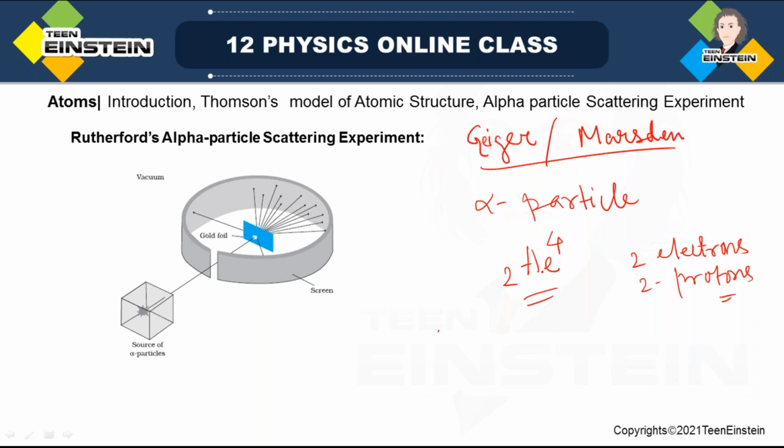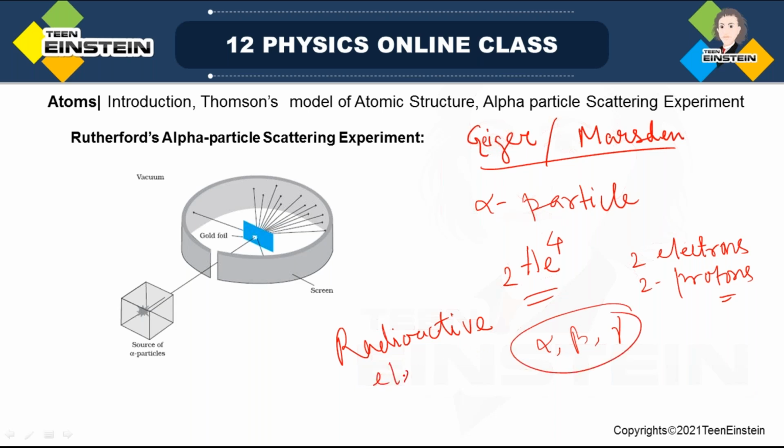It has charge 2 and almost 4 times the mass of an electron. In the experimental arrangement, Geiger and Marsden used alpha particles. We'll learn again in the nuclear chapter that alpha particles cannot be produced simply. You have to have a radioactive element which can spontaneously disintegrate and produce alpha, beta or gamma rays. So they took a radioactive element.